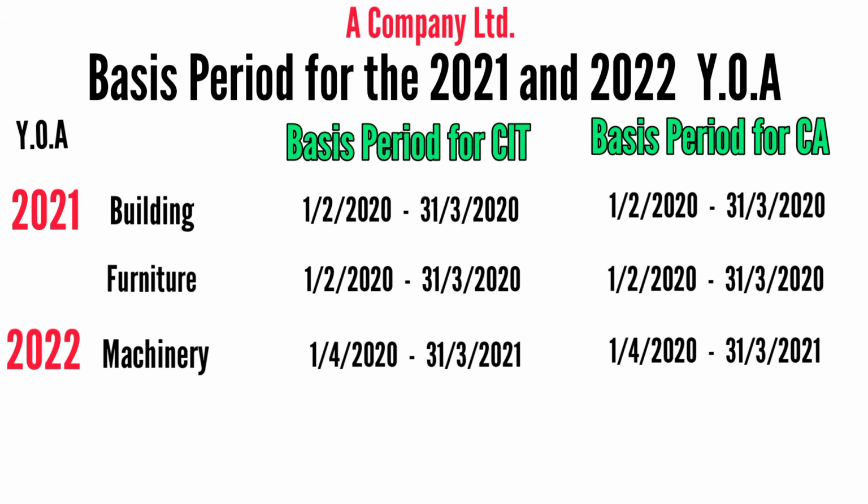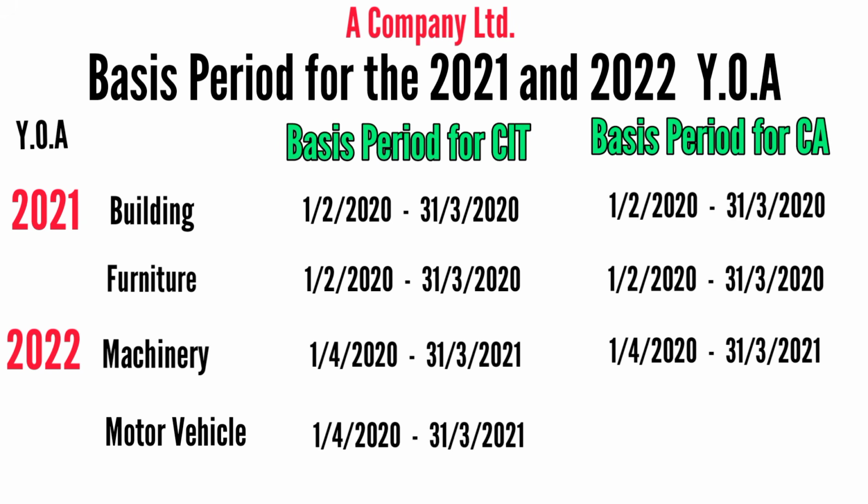So let the preceding year rule guide you. Now for this Jeep motor vehicle that was purchased 3rd of May 2020, the basis period for company income tax will also be 1st of April 2020 to 31st of March 2021. Then the basis period for capital allowance would also fall within that year.